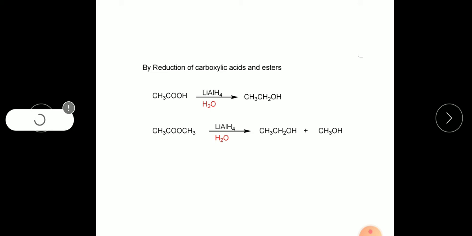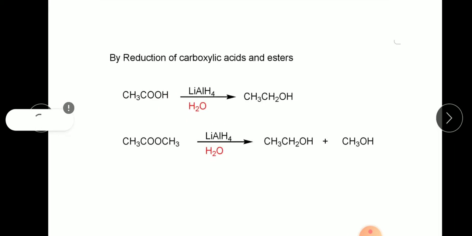Next is third from carbonyl compound. So first we saw in carbonyl compound the reduction of aldehydes and ketones, then second from Grignard reagents, and now the third one is reduction of carboxylic acids and esters. So for reducing them, a strong reducing agent is required. So lithium aluminum hydride is used here. Acetic acid treated with lithium aluminum hydride gets converted into ethanol. Okay, why? Because lithium aluminum hydride is a very strong reducing agent.